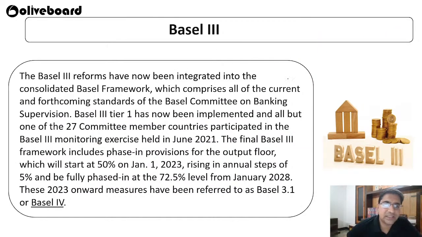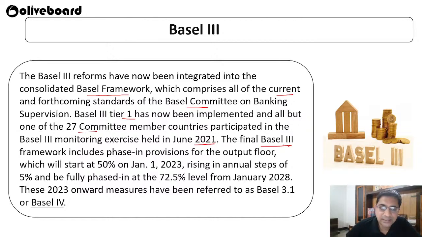The Basel 3 reforms have now been integrated into the consolidated Basel framework, which comprises all the current and forthcoming standards of the Basel Committee. Basel 3 Tier 1 has been implemented. 27 committee member countries participated in the Basel 3 monitoring exercise held in 2021.